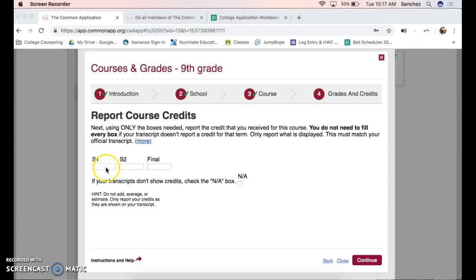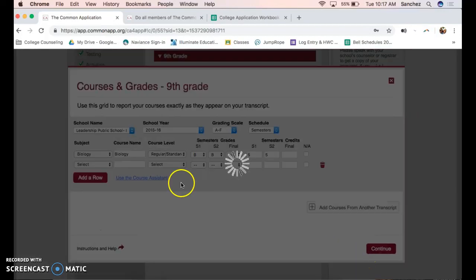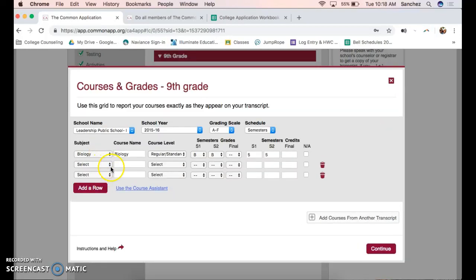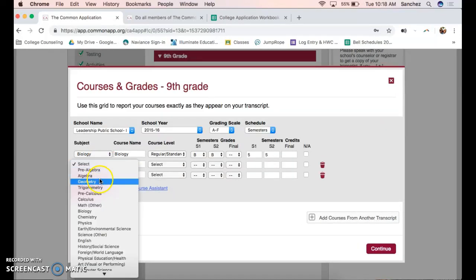So for here, if you see on the course credit section of it, it'll tell you whether or not you receive 5 for each semester, and you'll input that information there. And this is what it will look like. So you'll just continue to add a row, add a subject.